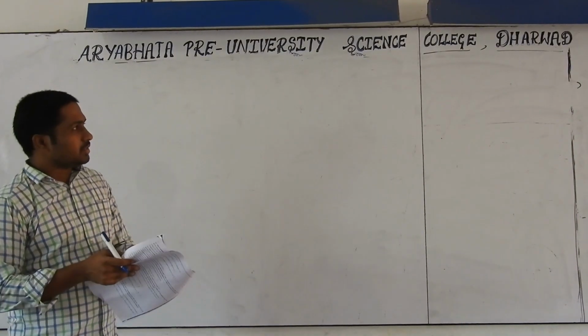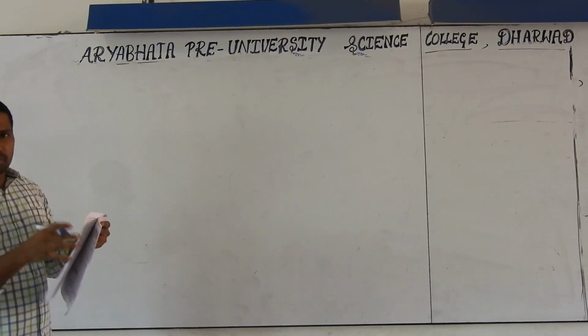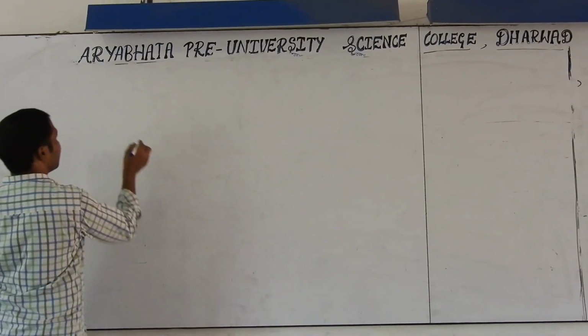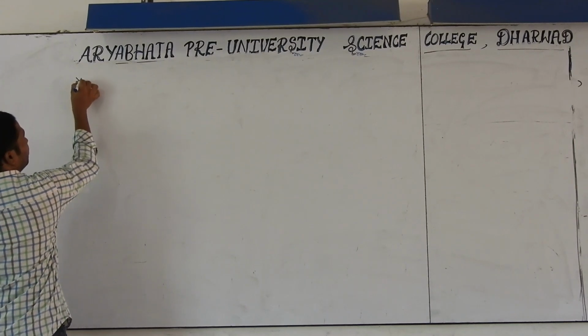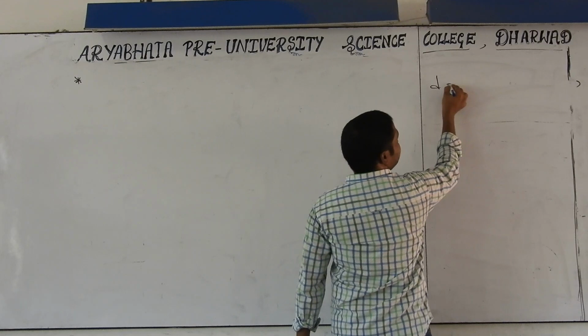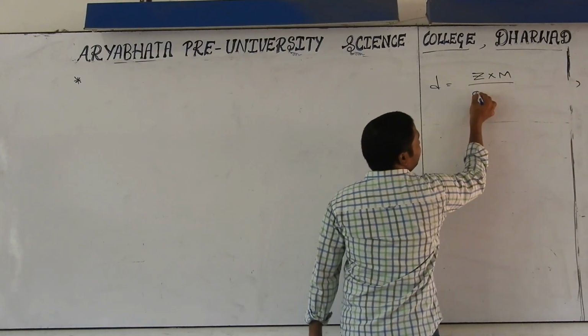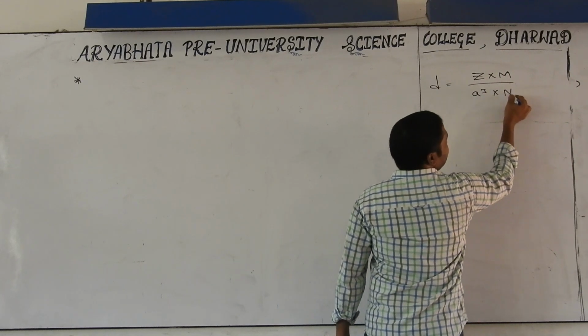Okay. This is related to tetrahedral or octahedral. Now I will solve one more important problem in this density related problems. I think you know already the formula for the density. What is the formula? Density is equal to ZM by a cube into Na. Yes, we know very well.